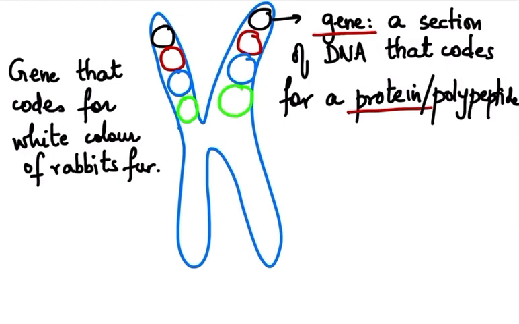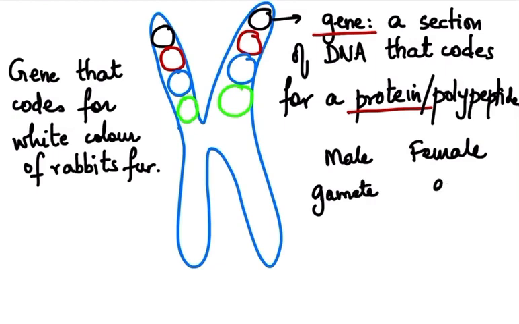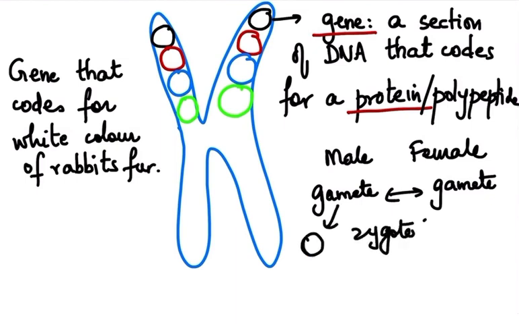Okay, so you have a male rabbit and a female rabbit, and the gamete from the male rabbit and the gamete from the female rabbit will fuse to form a zygote. So this gamete, let's say, gives you a gene that is coding for white color, and this one is also giving you a gene that is coding for white color.